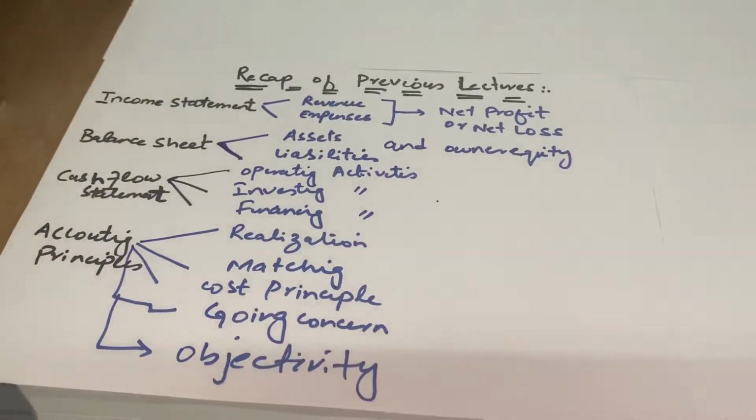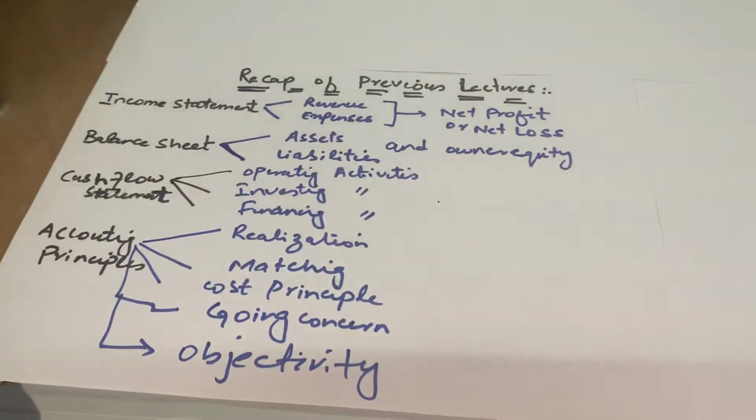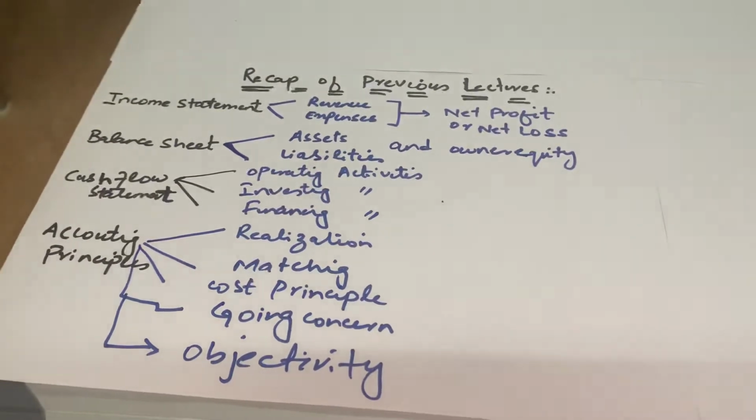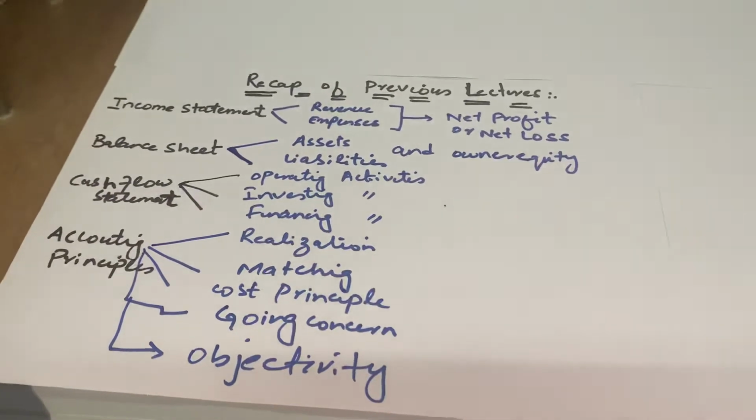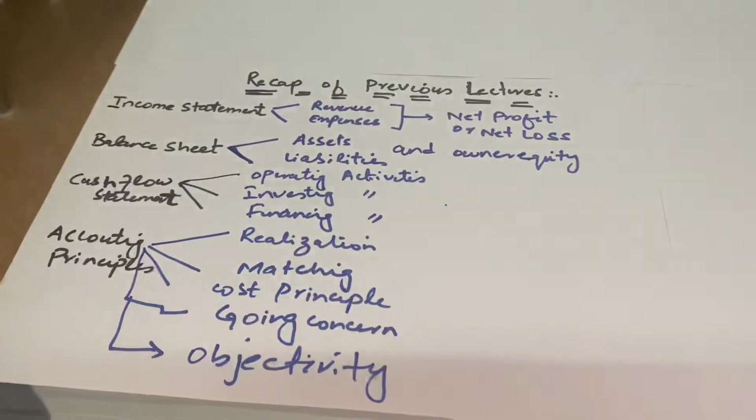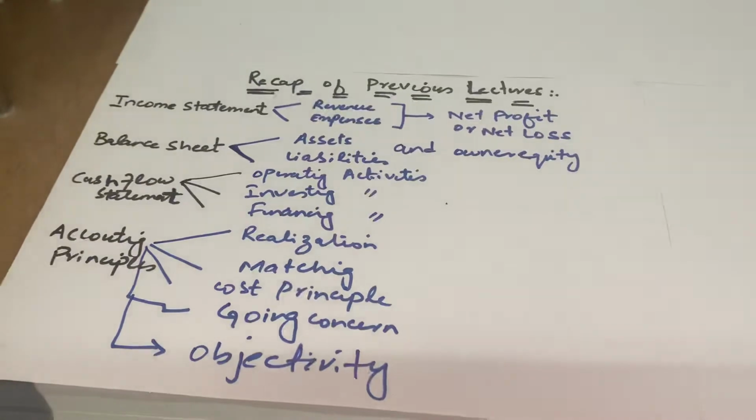Net profit is calculated when we subtract the total expenses from the total revenue. If the revenue for a particular period of time exceeds the expenses, then the company would be in a position of net profit. On the other hand, if the expenses for a particular period of time exceed the revenue, then the company would be in a position of net loss.